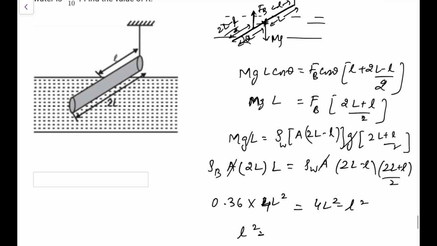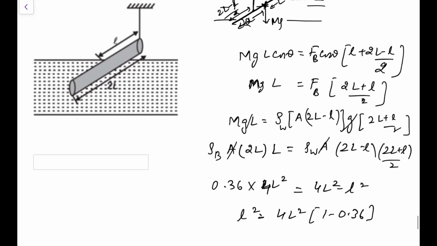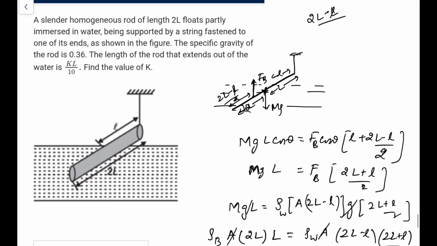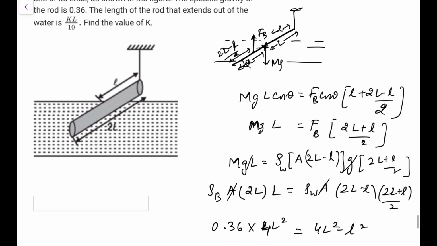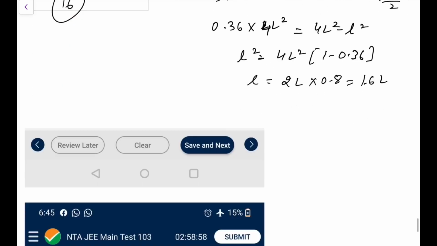So this l square thing, 4L square times 1 minus 0.36, that is 0.64. This is a perfect square, so I can directly write it as 2L into 0.8, that is 1.6L. So l is 1.6L, which means 16L by 12 comes out as 16, so we are getting our answer.